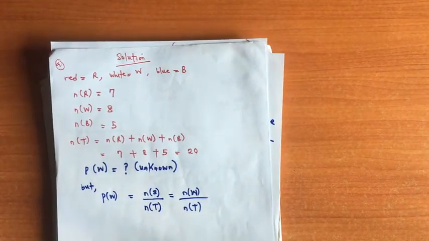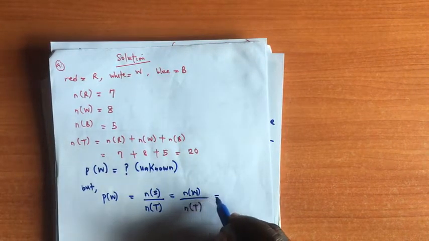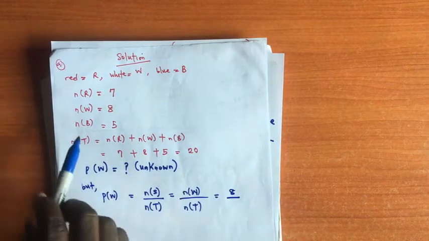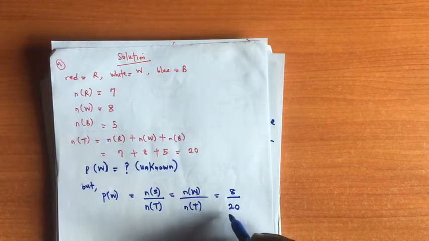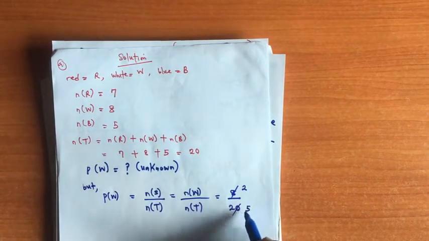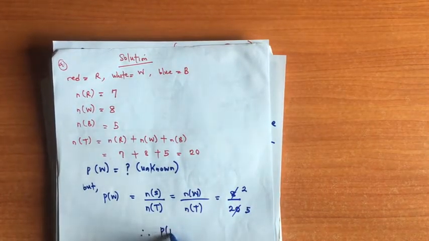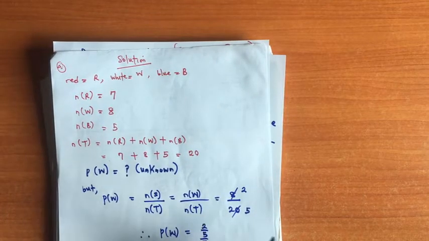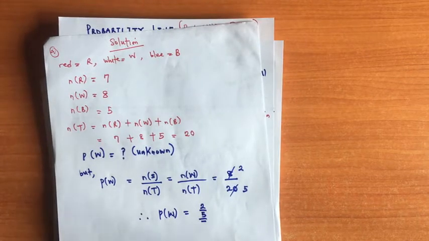So from our values here, the number of white balls is 8. The total number of balls is 20. So we can reduce this to the lowest terms. 4 goes here 2, 4 goes here 5. We can now say, therefore, the probability of selecting a white ball is 2 over 5. Our final answer is going to be 2 over 5.